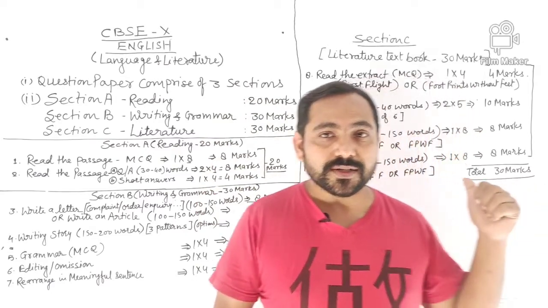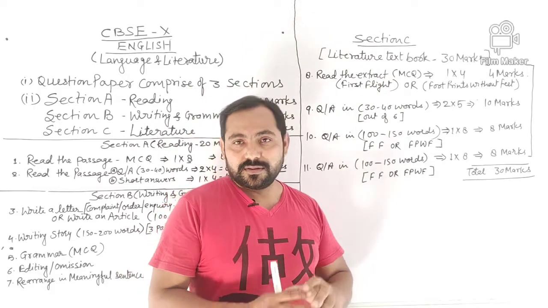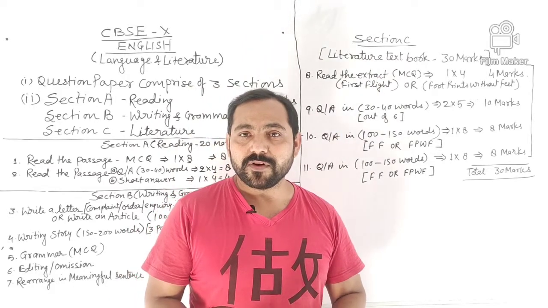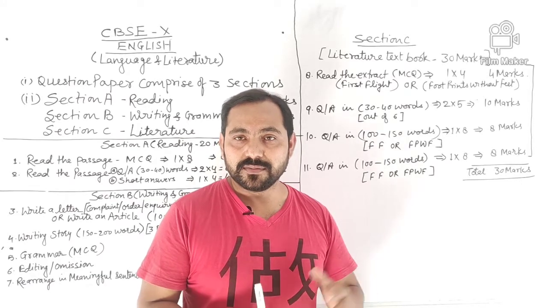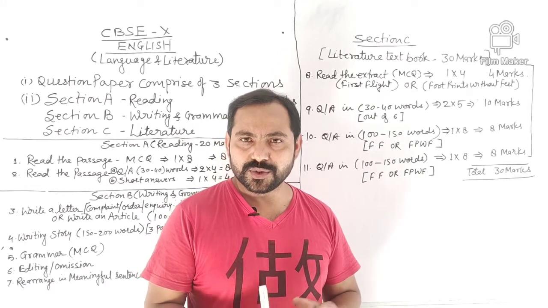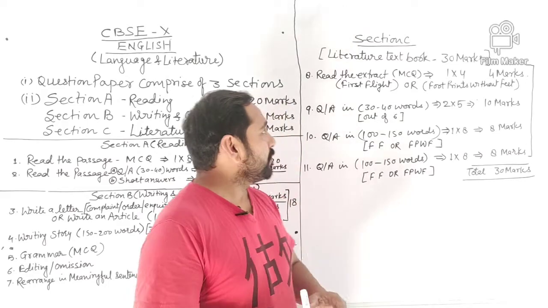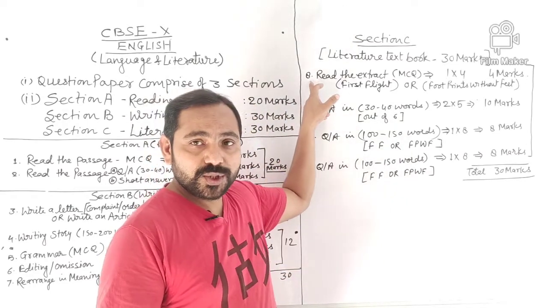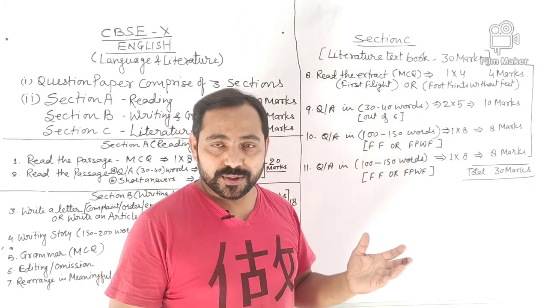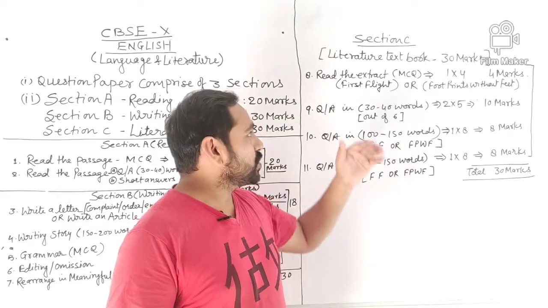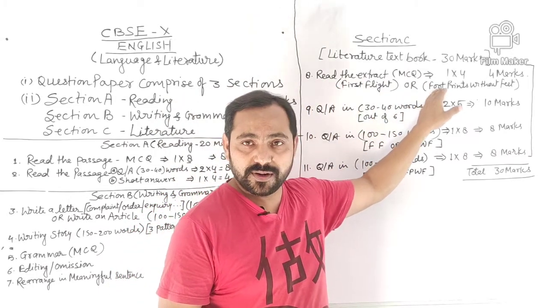Now moving towards section C. In section C, the questions will always be from your textbooks, that is First Flight and Footprints Without Feet. These 2 texts you will have to study well. And the very first question, that is the 8th question, will be of 4 marks, and you will get a choice there also. Options will be there. 1 question will be asked from First Flight, another from Footprints Without Feet.